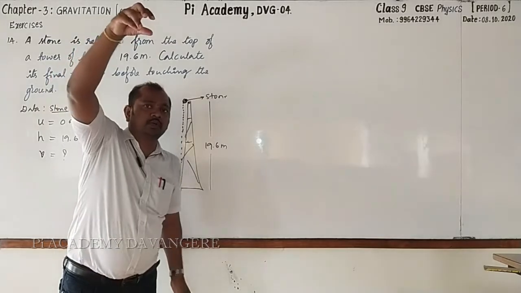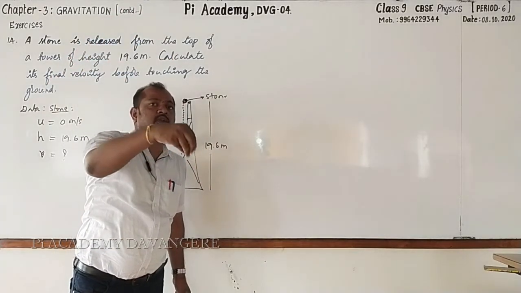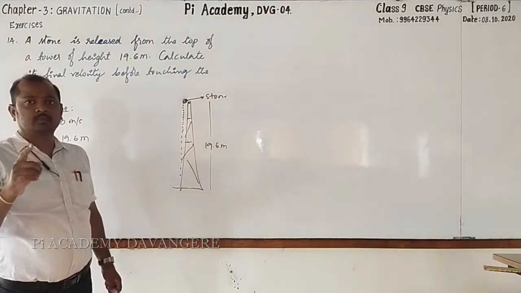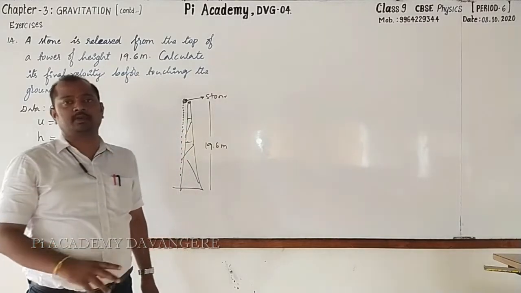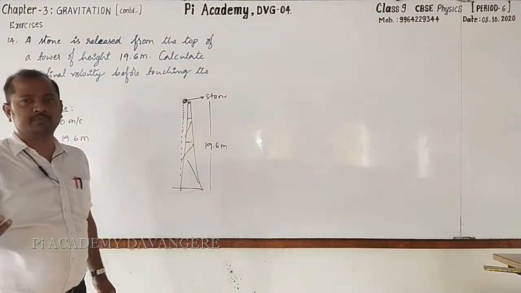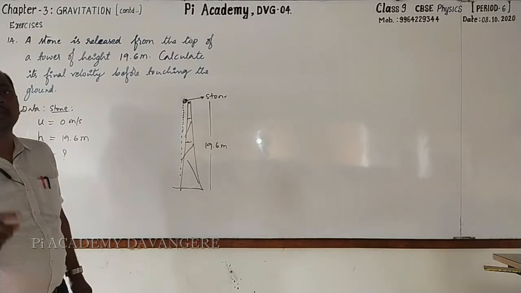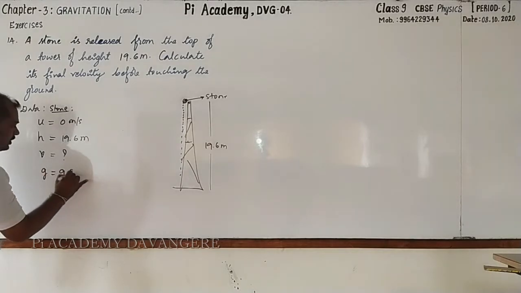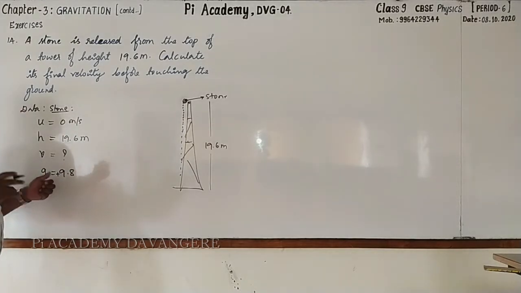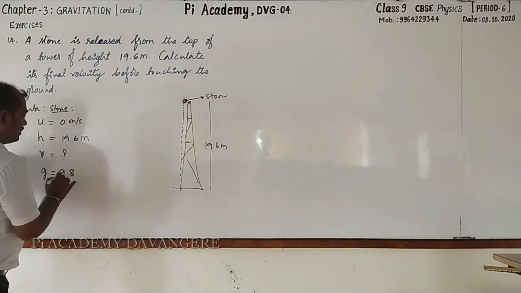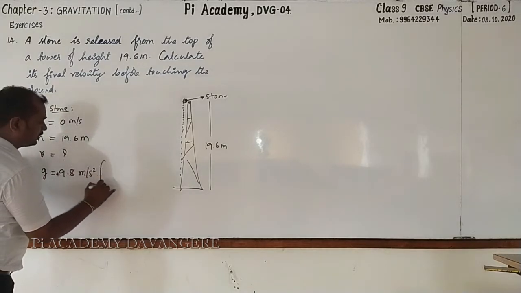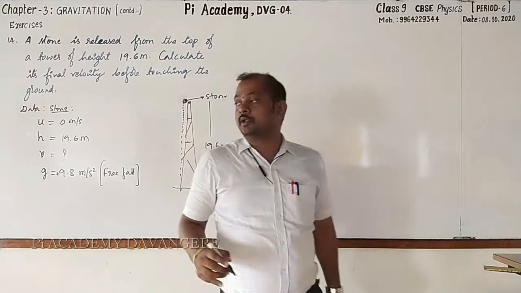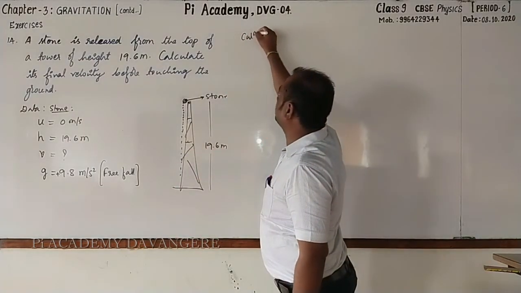As the stone is falling towards the ground due to gravitational force of the earth alone, what can you call the stone, whether it is a free fall body or a projectile body? Very good, free fall. If it is free fall, then what will be the value of G? G is plus 9.8 meter per second square. So I'll write G is equal to 9.8, no need to write plus. If it is minus, then only you must mention. Plus 9.8 meter per second square. For your reference, you can write stone is free fall body. Now with this information, let's go for calculating final velocity.